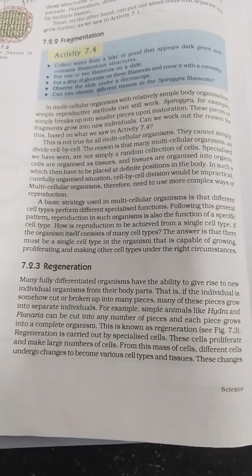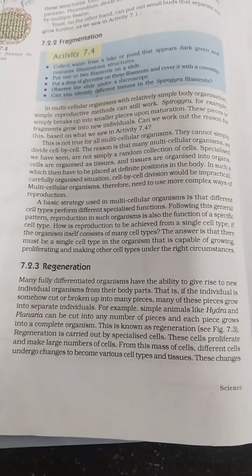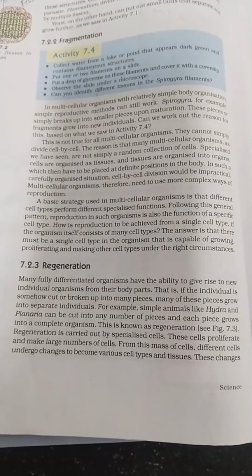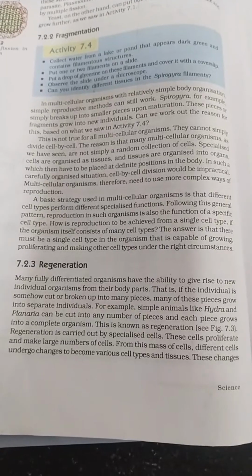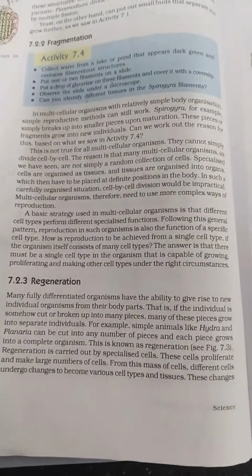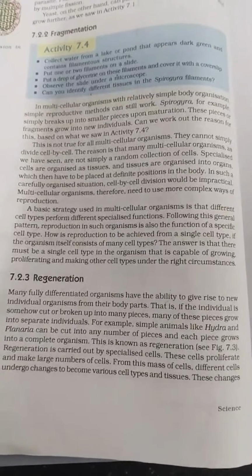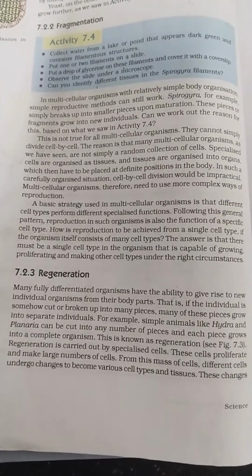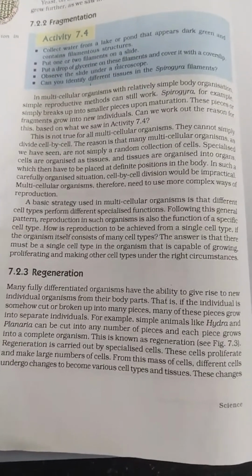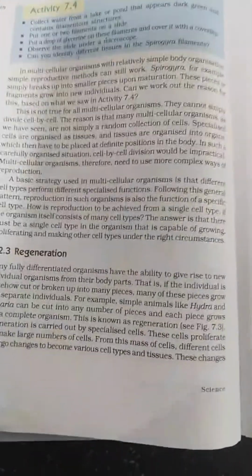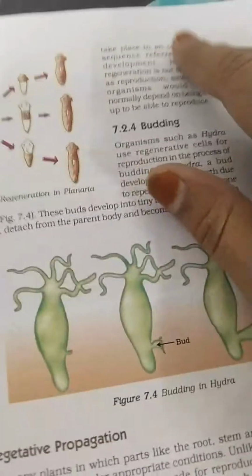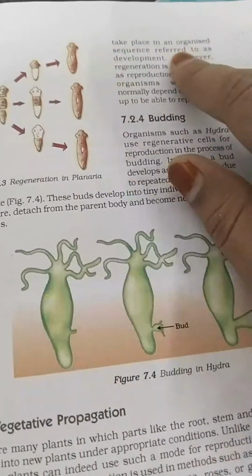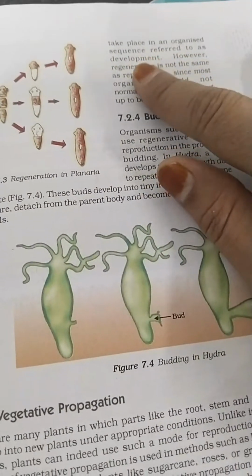From this mass of cells, different cells undergo changes to become various cell types and tissues. As I said, each and every cell has that capacity to regenerate that particular organ, tissue or cell. This takes place in an organized sequence referred to as development.